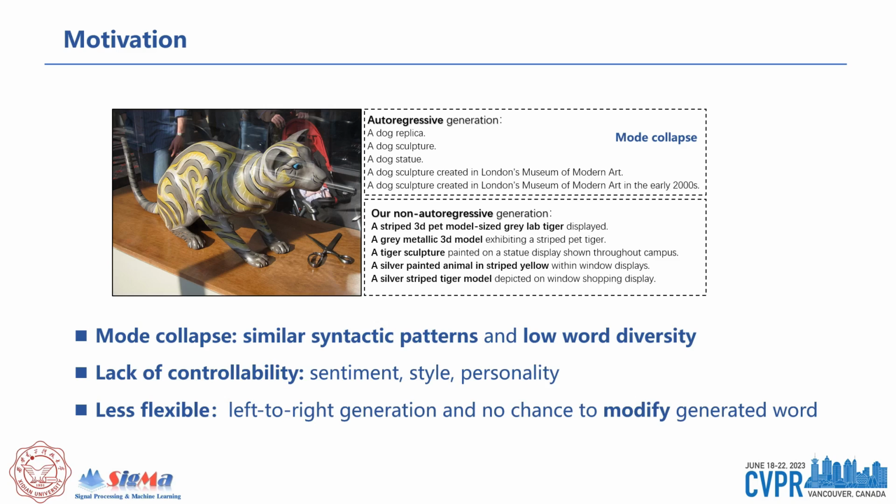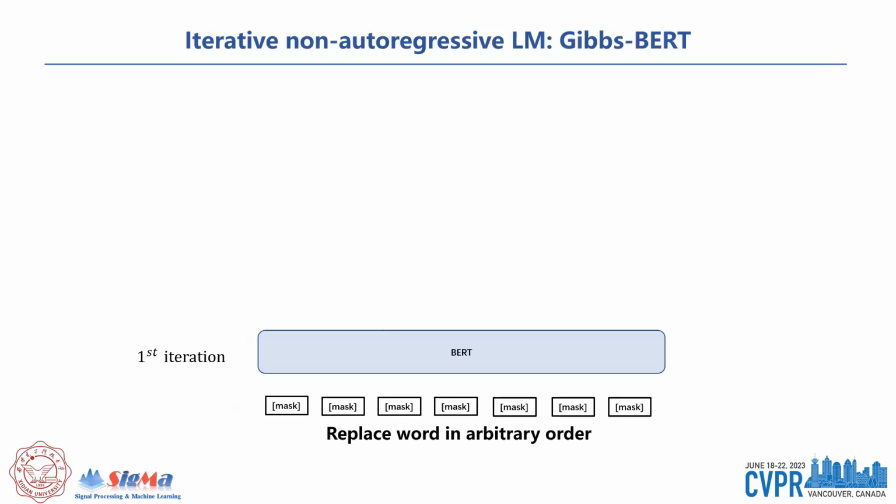Besides, another key motivation of our work is that left-to-right autoregressive generations have no chance to modify words that have been generated and can only take left-side context into account. In fact, previous zero-shot image captioning methods are hard to generate an accurate caption at once without training on curated image captioning data. Thus, the core of our proposed method is an iterative non-autoregressive language model, namely Gibbs-BERT.